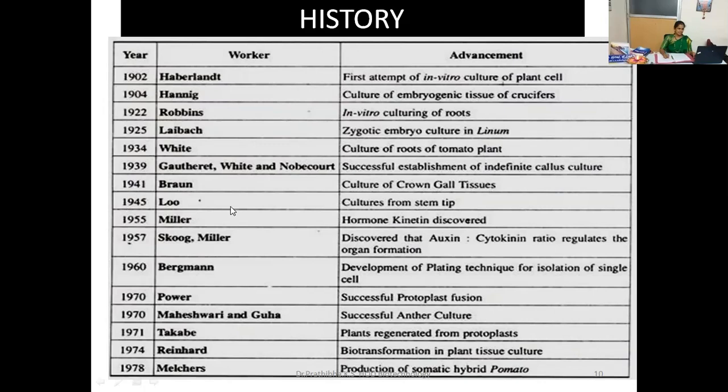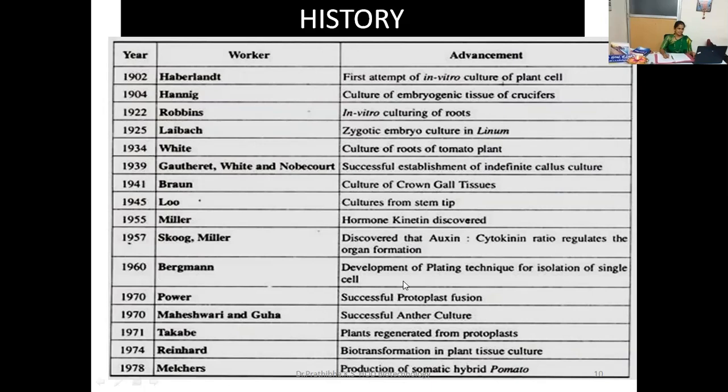In the year 1941, culture of crown gall tissues was done. Then in the year 1945, culture from stem tip was done. Nowadays, we say it as the shoot tip culture. In 1955, hormone kinetin was discovered. Okay, 1957, Skoog and Miller discovered that auxin and cytokinin ratio regulates the organ formation, that is organogenesis.